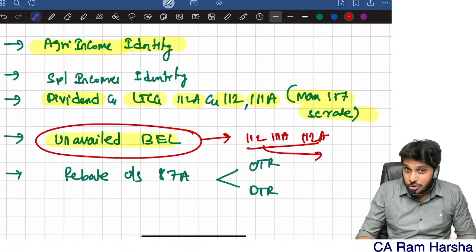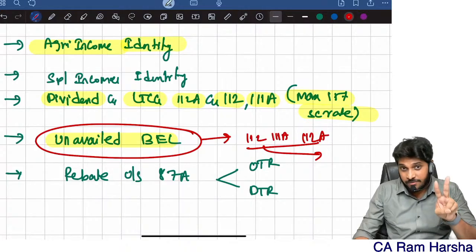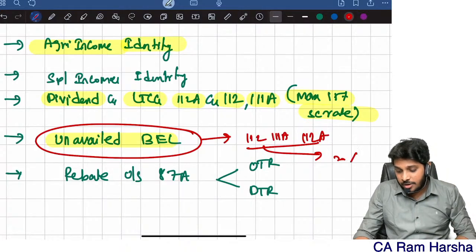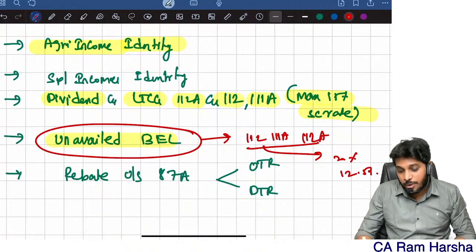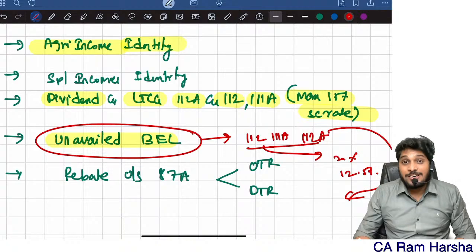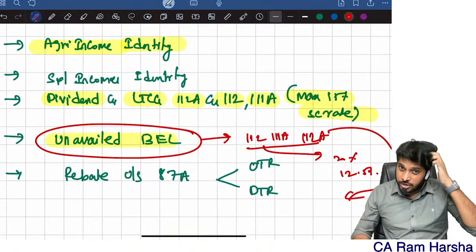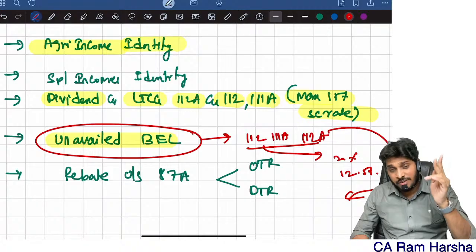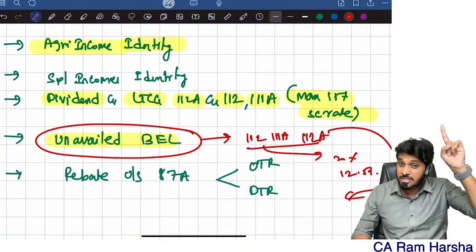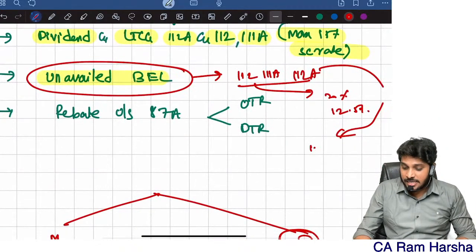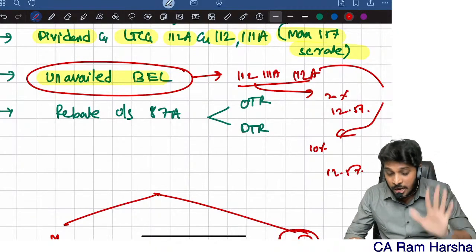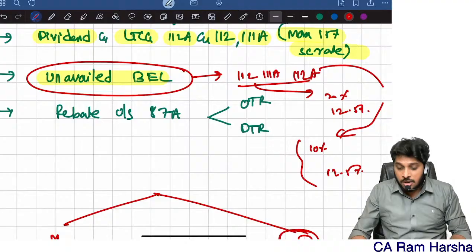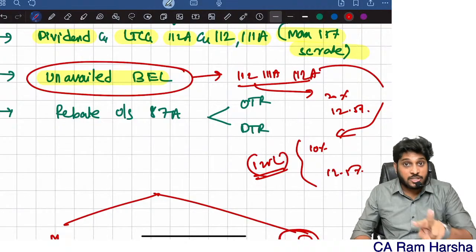You know what? 112 tax rate before 23rd July: if the transfer date is before 23rd July, 112 tax rate is 20%. If the transfer date is on or after 23rd July, 112 tax rate is 12.5%. Same way, 112A, in the entire year, if at all you're transferring listed equity shares, equity oriented mutual fund and units of business trust, STT paid at the time of sale, especially for equity shares, STT paid at the time of purchase also. If that is the case, the tax rate is 10% before 23rd July, and 12.5% on or after 23rd July. But remember, on a FIFO basis, up to 1.25 lakh, there is no tax at all.